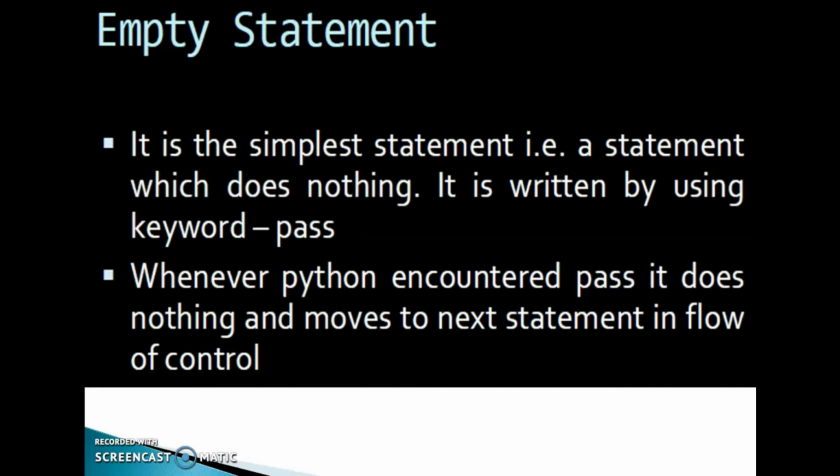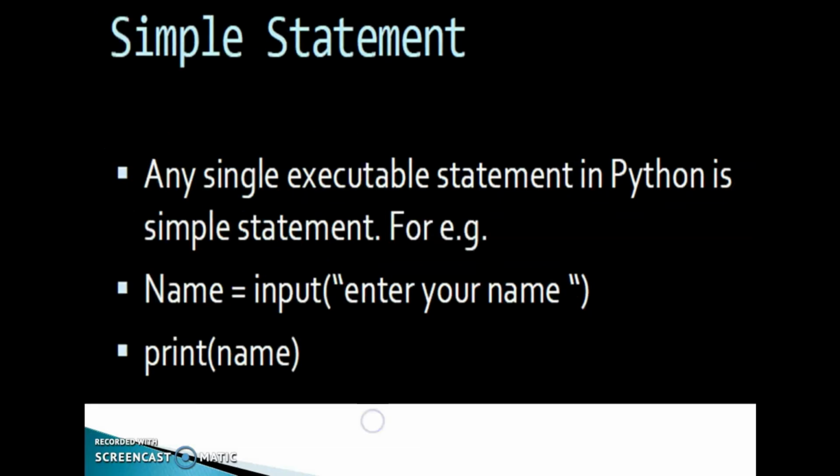Empty statement, null statement, the statement which does nothing. For performing this nothing operation, we can use the keyword pass, P-A-S-S. Whenever Python encounters pass, it does nothing and moves to the next statement in the flow of control. Okay. Next one, simple statement.